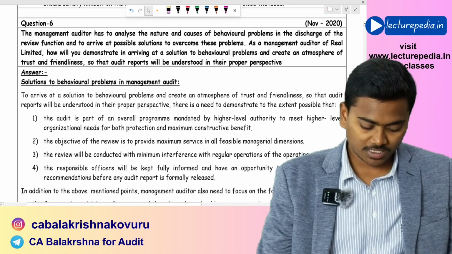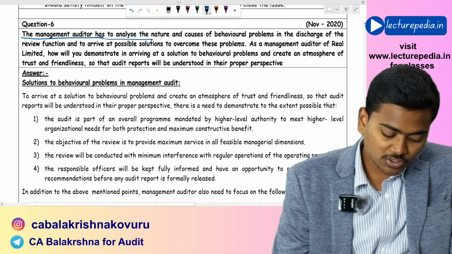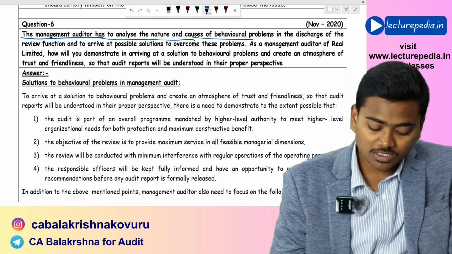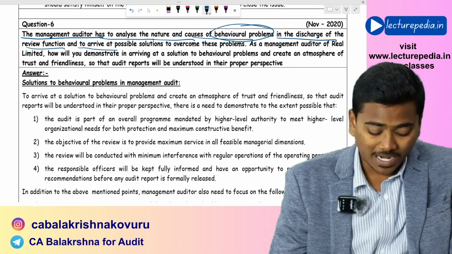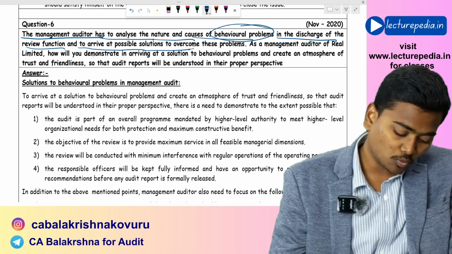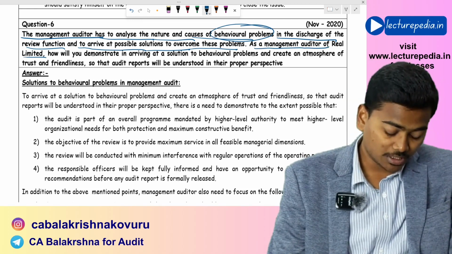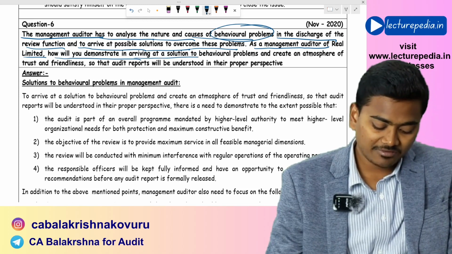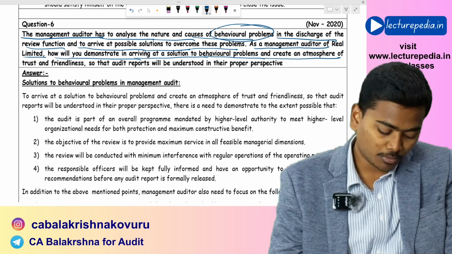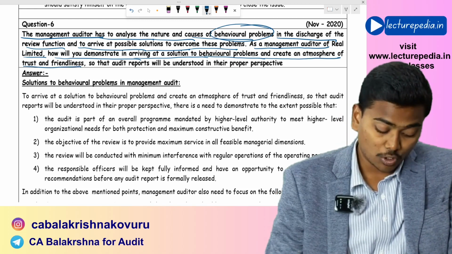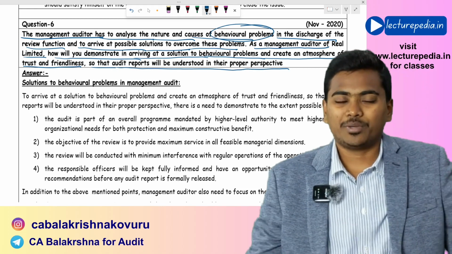So moving to question number 6. The management auditor has to analyze the nature and causes of behavioral problems in the discharge of the review function and to arrive at possible solutions to overcome these problems. As a management auditor of Real Limited, how will you demonstrate in arriving at a solution to behavioral problems and create an atmosphere of trust and friendliness so that audit reports will be understood in their proper perspective?